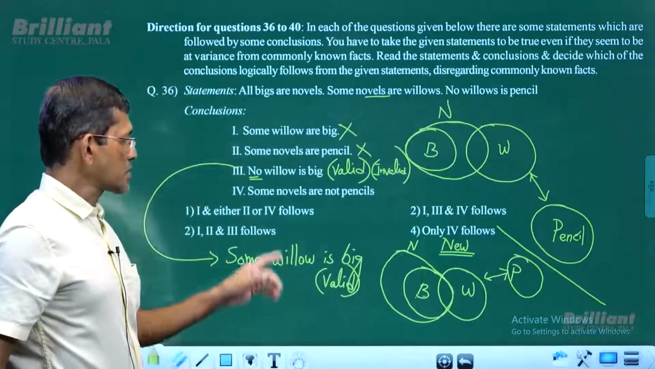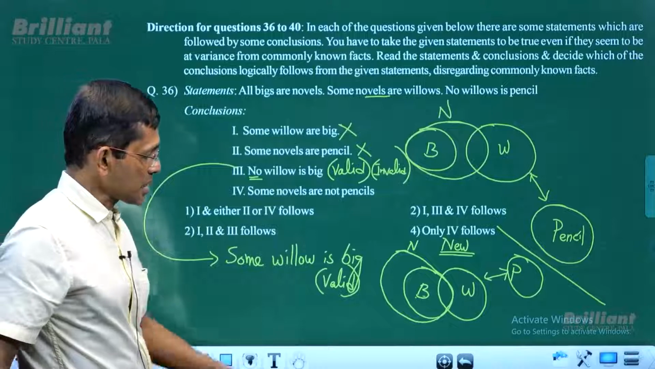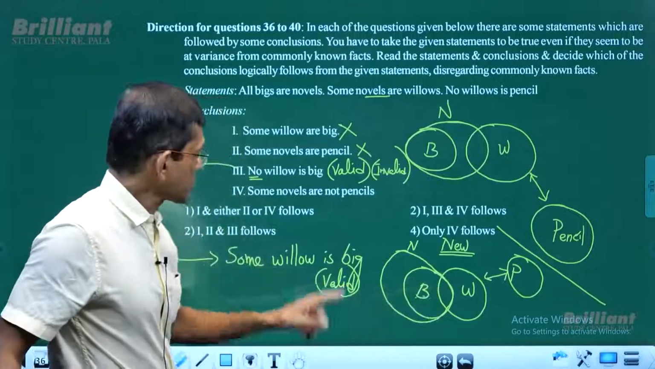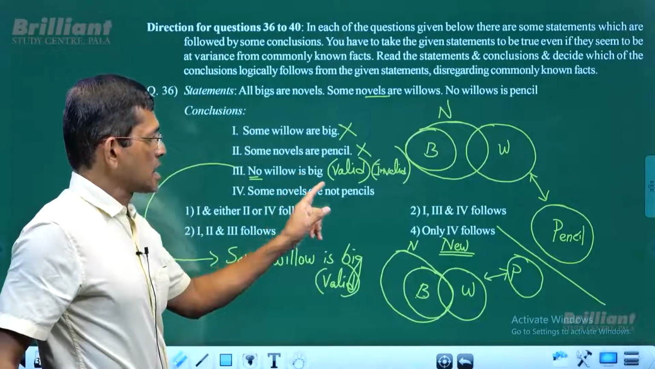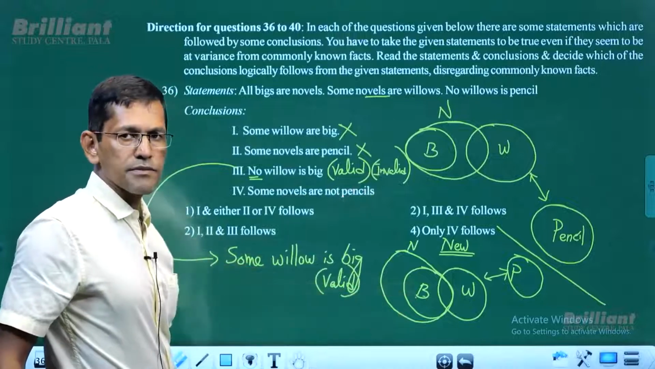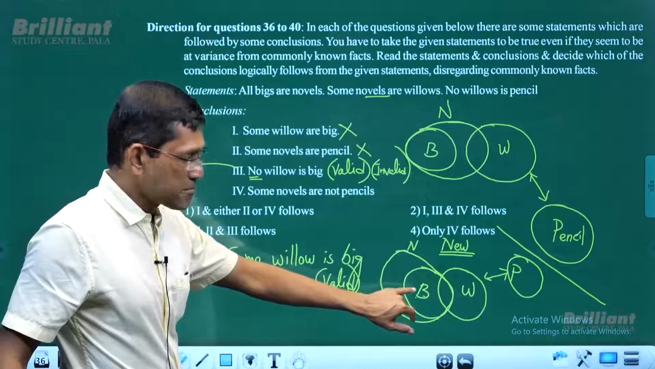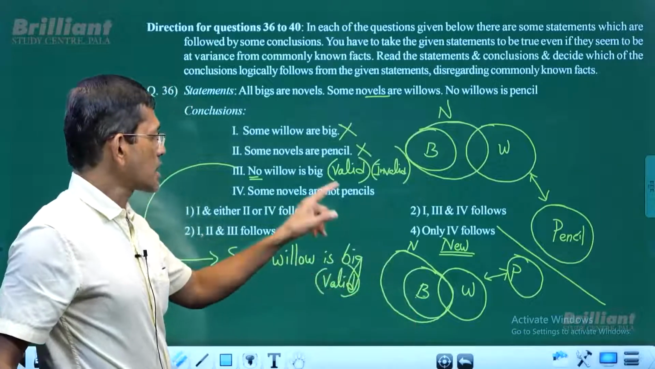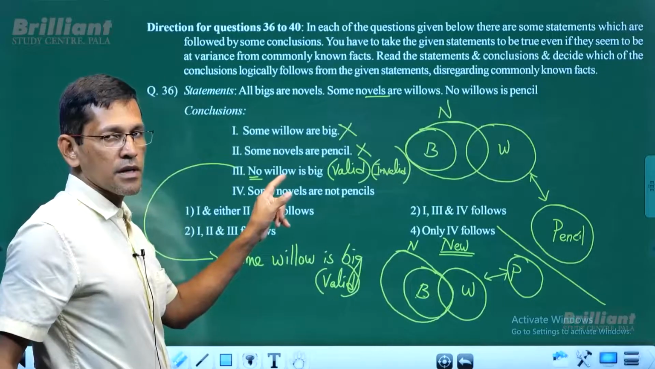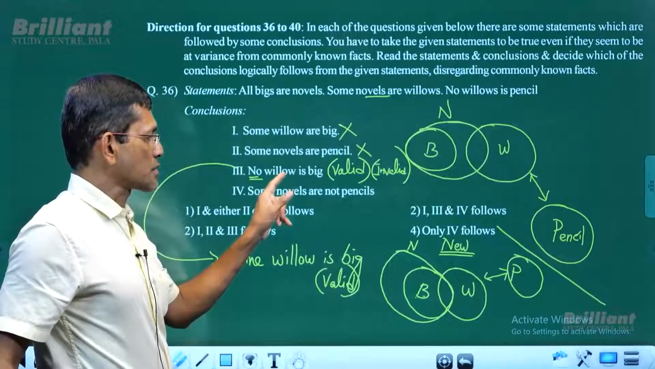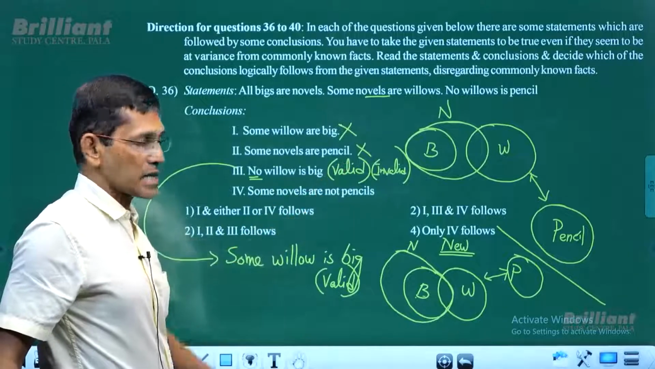What is the original conclusion? No willow is big. In this case, some willows are big, right? So no willow is big is invalid for the new diagram. In that case, if the new diagram exists, it contradicts the given conclusion, the original conclusion. So the original conclusion is invalid.